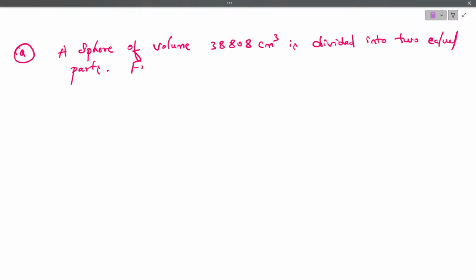Full stop. Find the total surface area of each hemisphere. Yeah, fantastic. Absolutely fantastic.